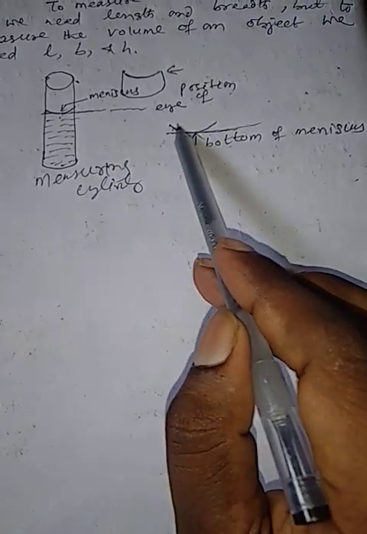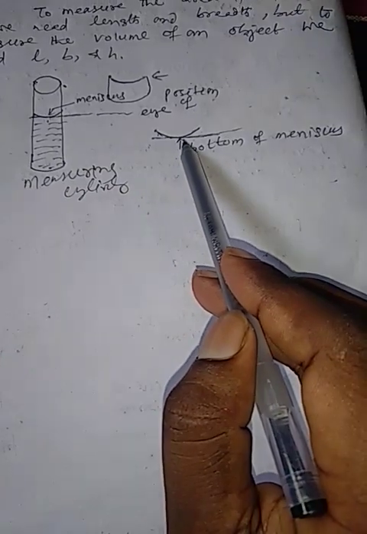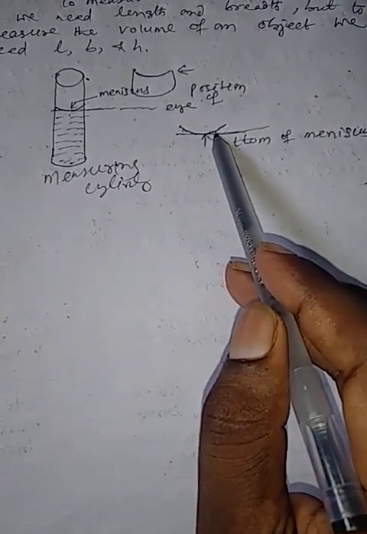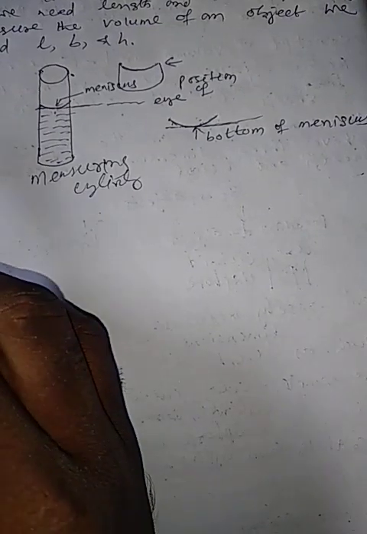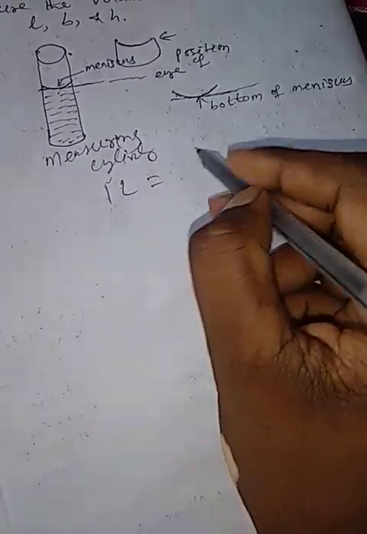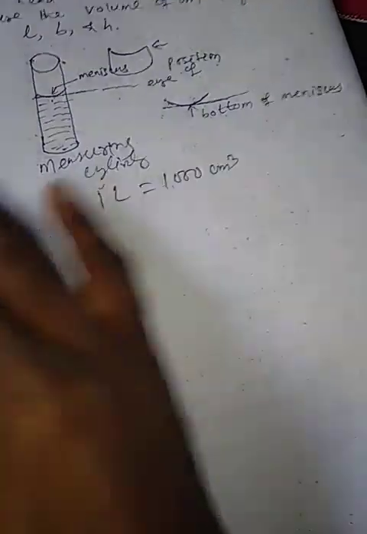In another way, this is the curved surface of the water and the bottom of the meniscus. This curved surface of the liquid is called meniscus. We can measure the volume of a liquid using a graduated beaker. Liter is the unit which is used to measure the volume of a liquid. You can express liter in terms of centimeter cube. We know that 1 liter is equal to 1000 centimeter cube.